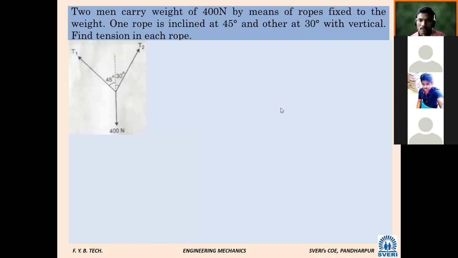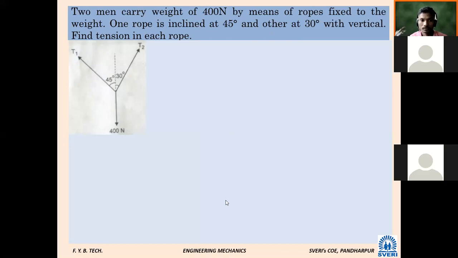Very simple now. Nothing is there in this problem. Can anybody read? Sudarshan, roll number 17, will you read? Two men carry weight of 400 Newton by means of ropes fixed to the weight. One rope is inclined at 45 degree and the other at 30 degree with vertical. Find tension in each rope.